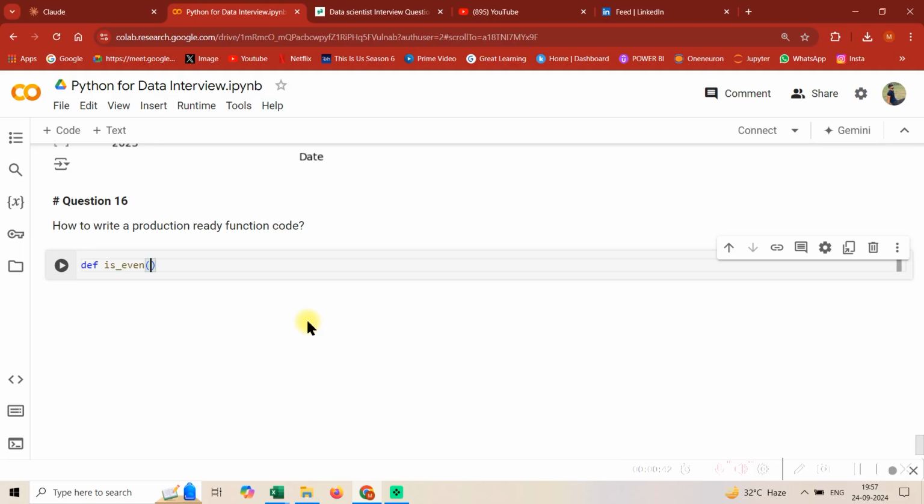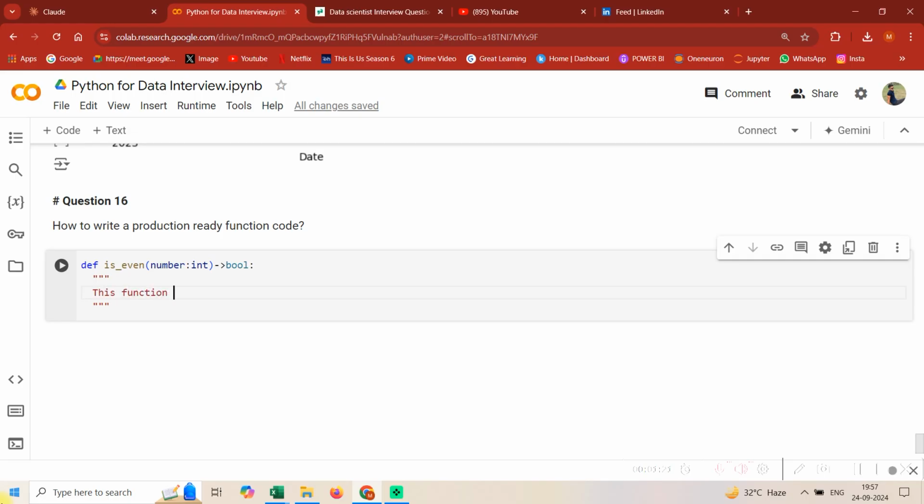See guys, everything can be done by AI as well, so we need to understand the basics and quickly build up from there. So is_even. The first thing is the name of the argument. The next thing is what data type it has. The next thing is what the output type should be, right? This is also very important. The output type should be bool, and then these two dots. And then guys, you have to mention three things over here. Let me write it first.